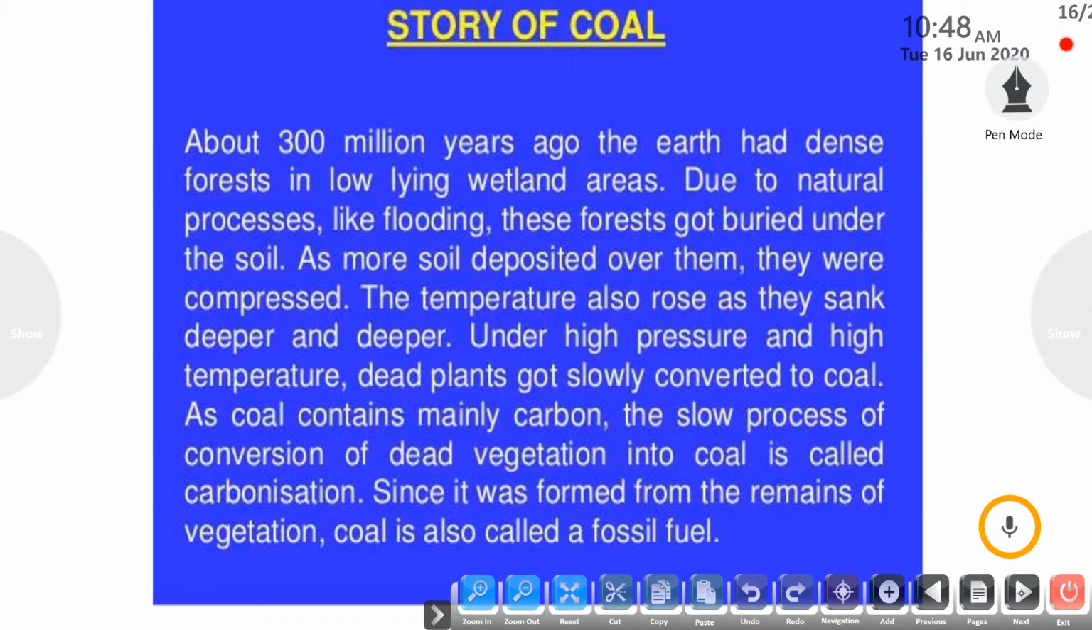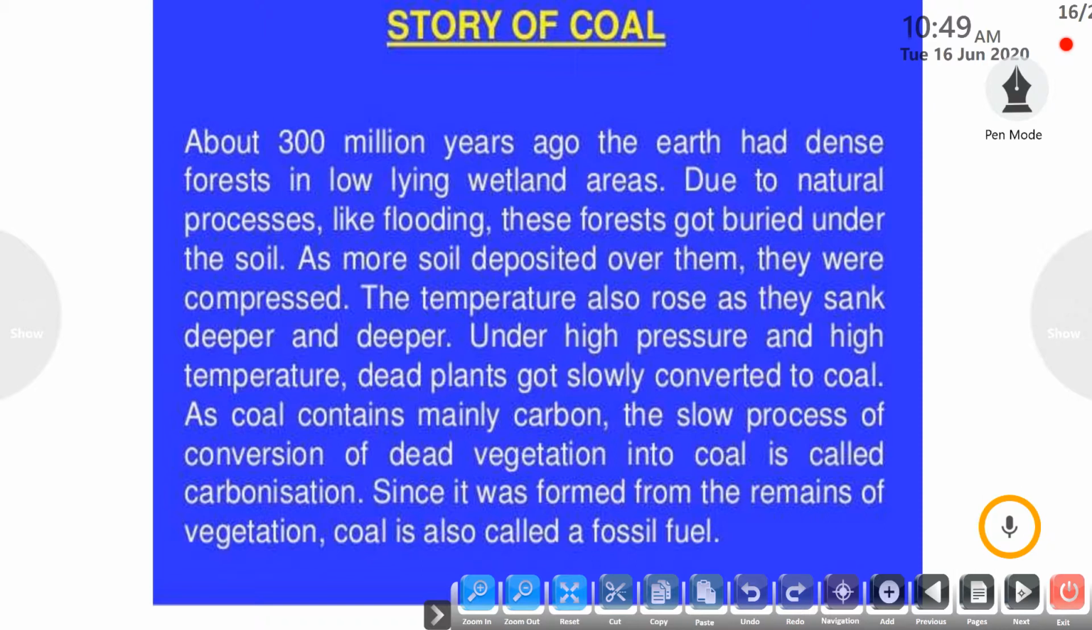So under the influence of high pressure and high temperature, these dead plants slowly got converted into a black colored, hard substance, which is known as coal. As you know, coal contains mainly carbon, so this process of conversion of dead vegetation into coal is also known as carbonization.